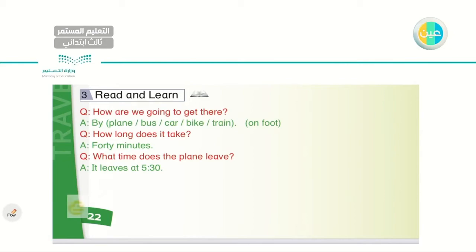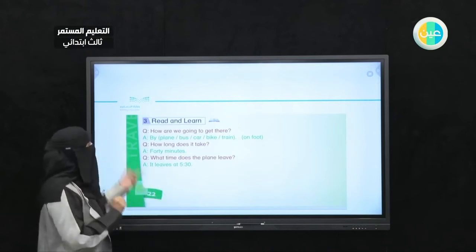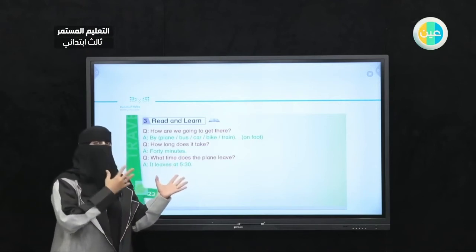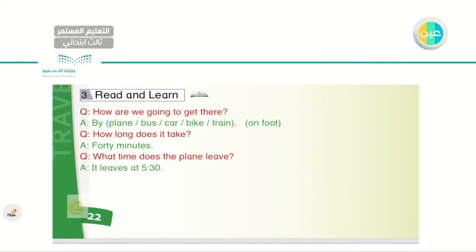So here I have the questions. How to ask someone about the means of transportation that he's using or she's using, by asking these questions or similar questions. Okay, let's read. Question. How are you going to get there? To your work, to the hospital, to your grandparents' house. How requires answers like these: by plane, by bus, by car, by bike, by train, or if it's close to your house, on foot.